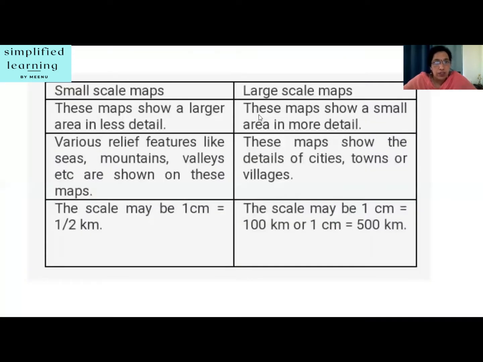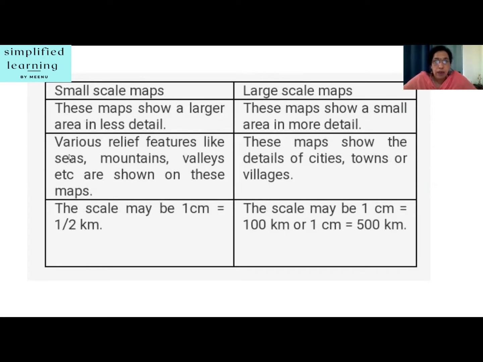Now let's try to differentiate between both. Small scale maps, these maps show a larger area in less detail. Obviously, if the area is large, you cannot go to each and every minute detail of it. Large scale maps, these maps show a small area in more detail. Suppose you are taking a map of a village. So you can show each and every thing over there, every feature you can discuss.